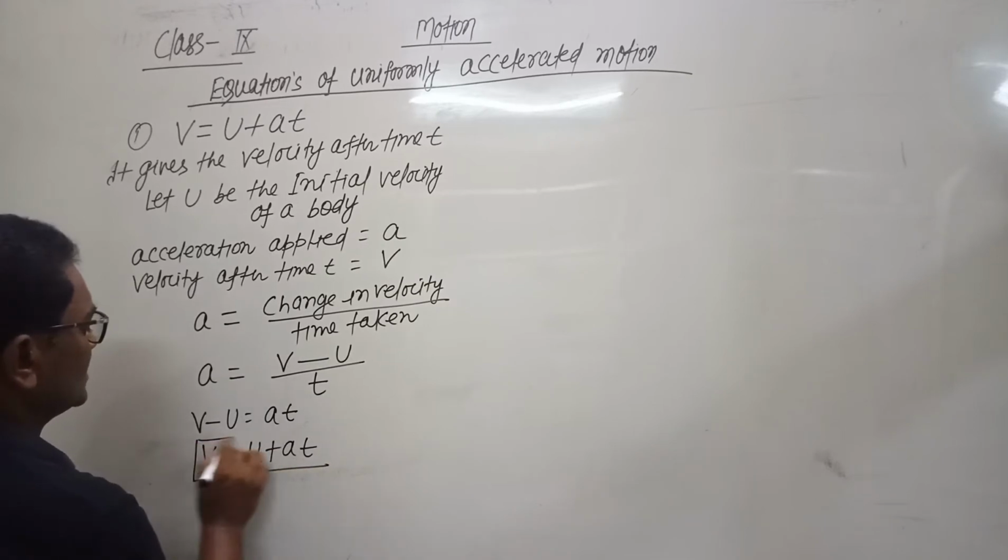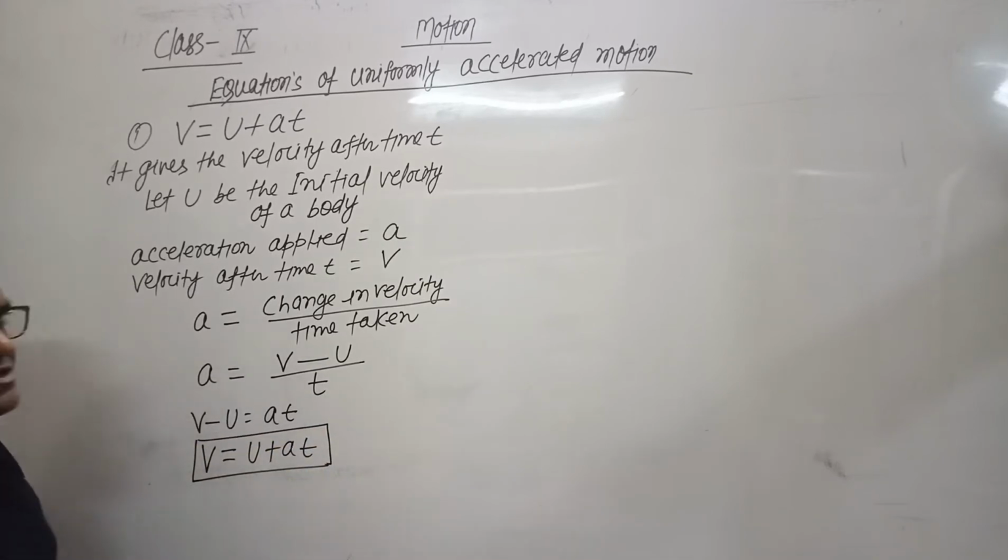So this equation is called the first equation of motion, where u is the initial velocity and the velocity keeps changing continuously, and after applying acceleration a and after time t, the velocity acquired by the body is v. So this is the first equation of motion, v equals u plus at.